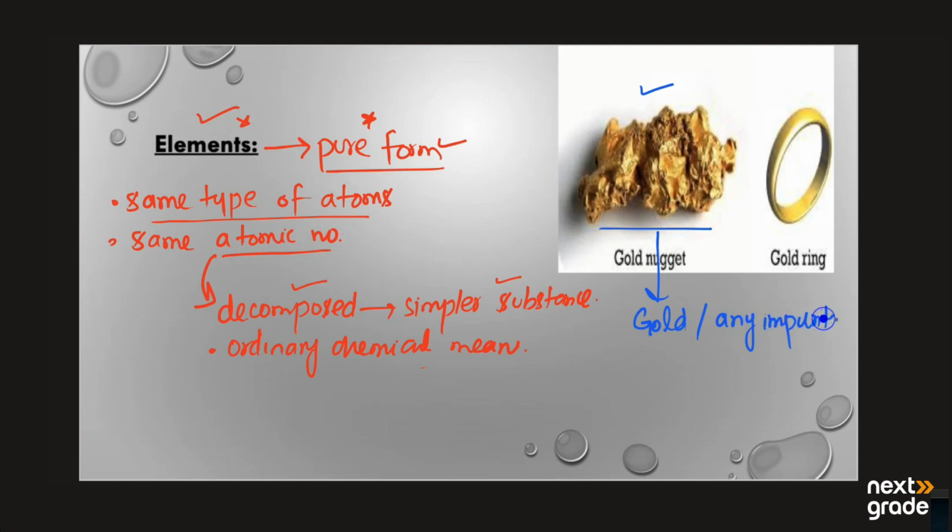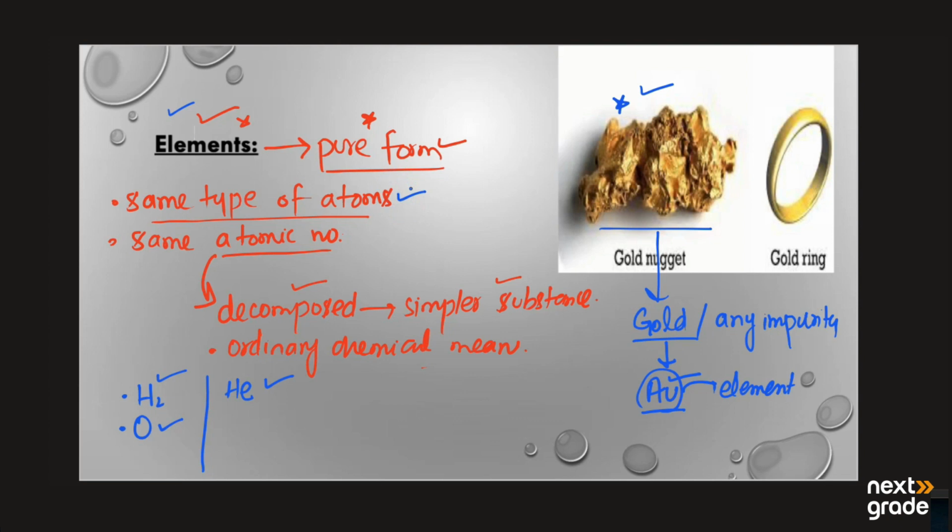Gold is denoted by the symbol Au, which stands for the atom. So it is an element, containing only atoms of gold, not any other element or any other atom. That's why gold present in the pure form is an element. If we have hydrogen, it is an element. If we have oxygen in the pure form, it is an element. If we have helium as a noble gas, it is an element. All the elements are made up of the same type of atoms. They do not have any other atom.